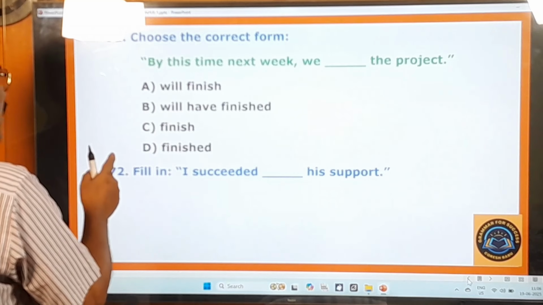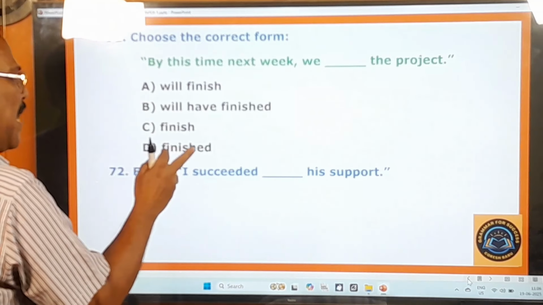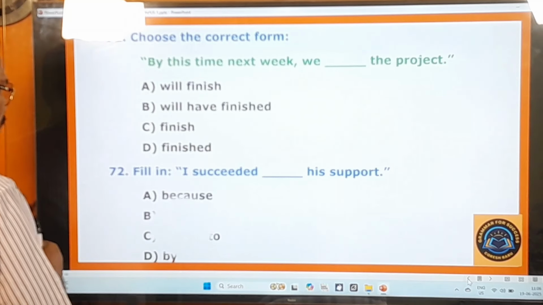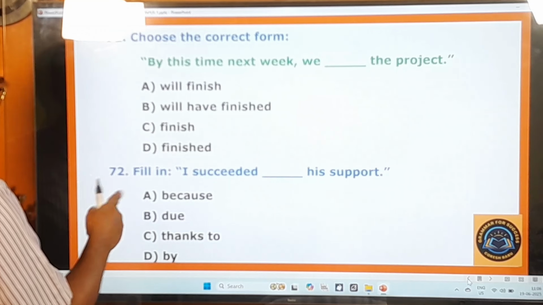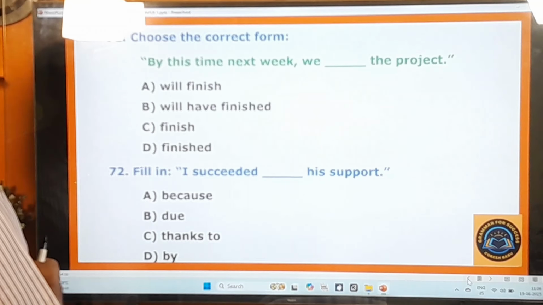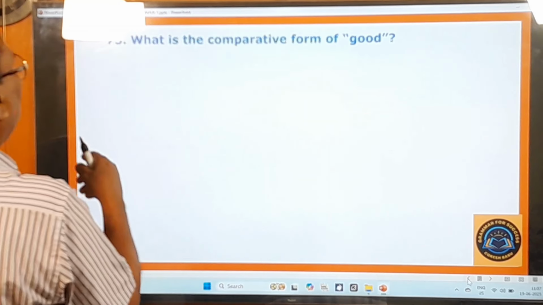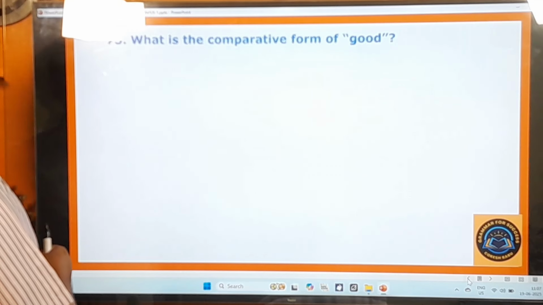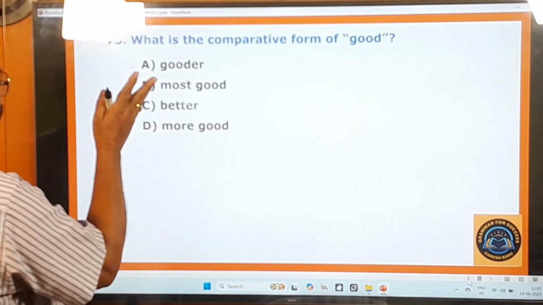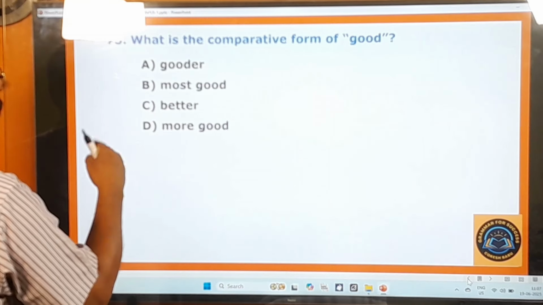72nd question. Fill in. I succeeded dash his support. Because, due, thanks to, by. 73rd question. What is the comparative form of good? Gooder, most good, better, more good.